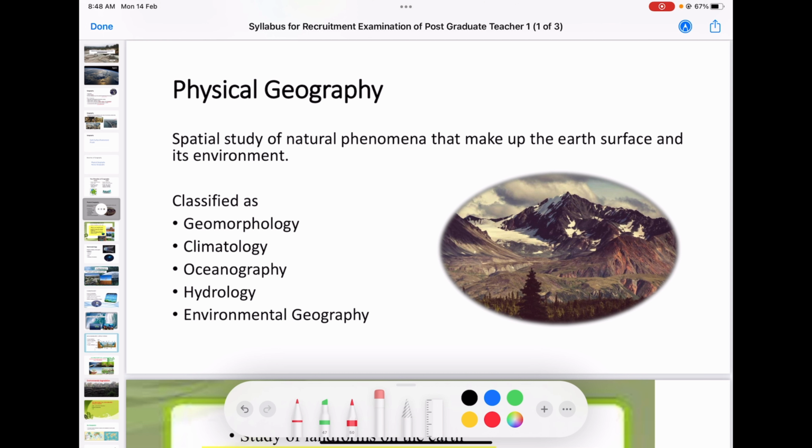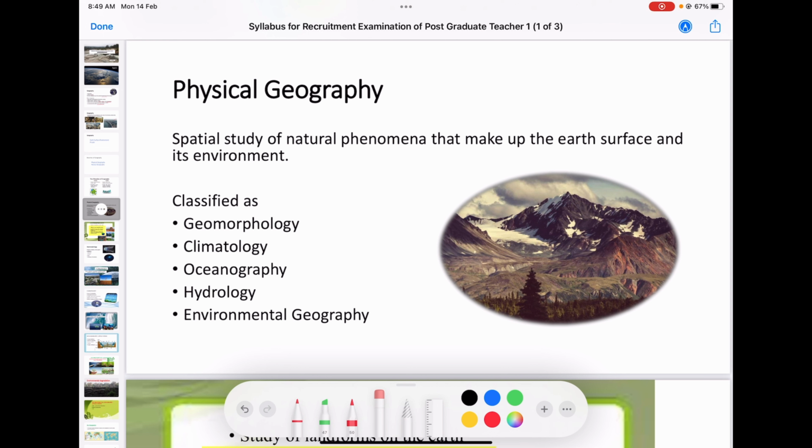Geomorphology: last time also, when we looked at the previous question papers, you can see almost 8 to 10 questions come from this geomorphology part. Geomorphology is the study of Earth's landforms. Then climatology relates to the atmosphere. Oceanography: just like the land, we have another part, that is the ocean, so it has its own different landforms involved. So we will study oceanography. Then hydrology, environmental geography, everything is under the scope of physical geography.